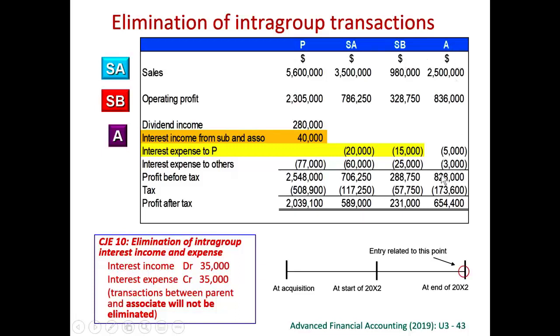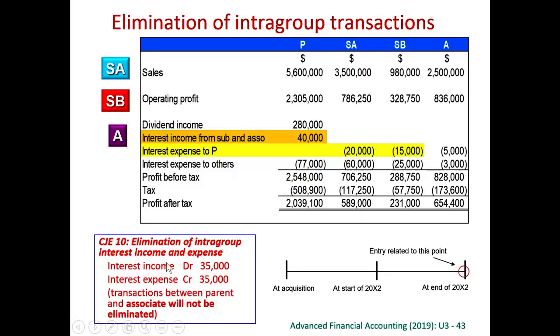For associate, we are not going to consolidate the figures for the associate, so nothing for you to eliminate. So therefore, we eliminate only between parent and subsidiary. In the subsidiary A, 20,000. In the subsidiary B, 15,000. So they are being charged with the interest expense.